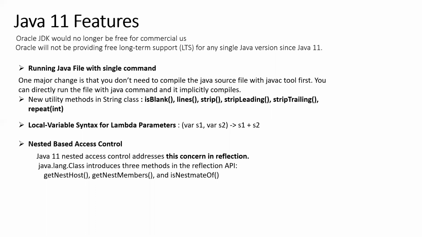The next important topic for Java is, if you want to compile your code, generally how will you do it? We compile using javac, and then we execute that compiled code with java. Now with Java 11 onwards, you can just type java directly on the file. It internally compiles it and gives the result. So you don't need the javac command anymore.